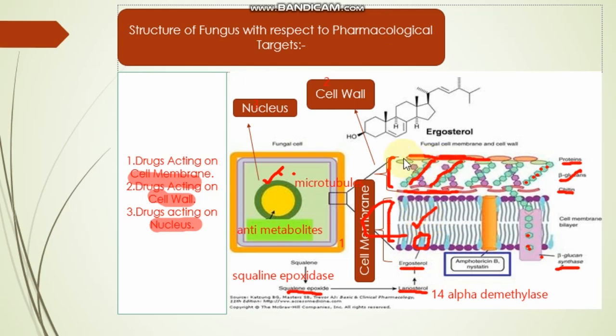The second part is the cell wall, which is made up of the protein and chitin layers, and these layers are connected to each other by the beta glucan synthesized by the beta glucan synthase enzyme. And the third part is the nucleus, and in the nucleus we will actually discuss about the microtubule and those drugs which bind to the microtubule and anti-metabolite drugs. So that's all about the general introduction of the fungus and structure of the fungus with respect to its pharmacological target. So I hope you will understand.